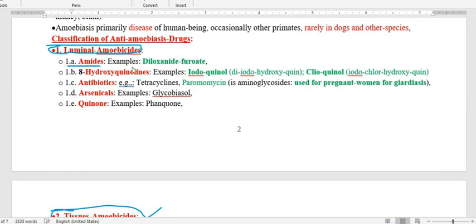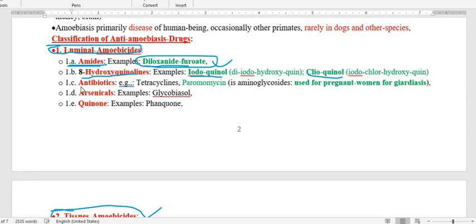So the first one is the luminally acting anti-amebiasis drug, under which a very important group is the amides. Under amides, the drug is diloxanide furoate. When you go through many antidiarrheal preparations, you may find one of the constituents is diloxanide furoate. So diloxanide furoate belongs to the amide group and is used for Entamoeba histolytica, particularly present in the lumen. The next group is the 8-hydroxyquinolines. Only two drugs are there, iodoquinol and clioquinol. These drugs are also important as anti-amebiasis drugs, particularly in the lumen.